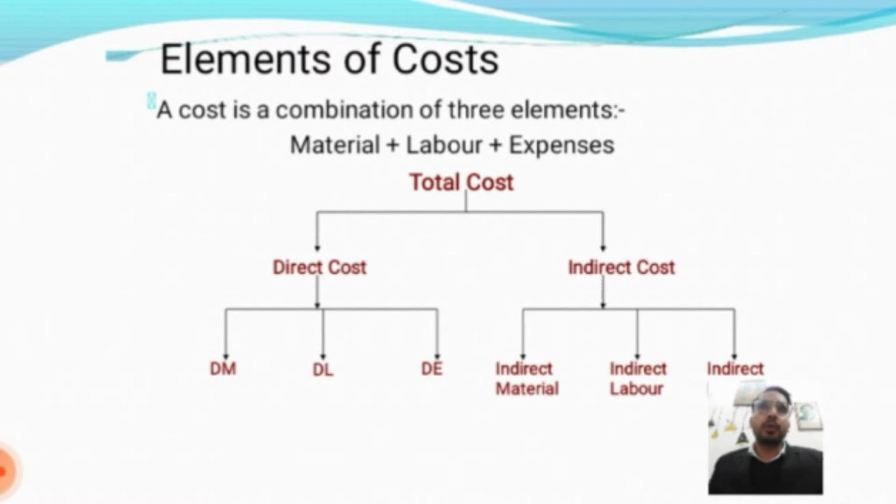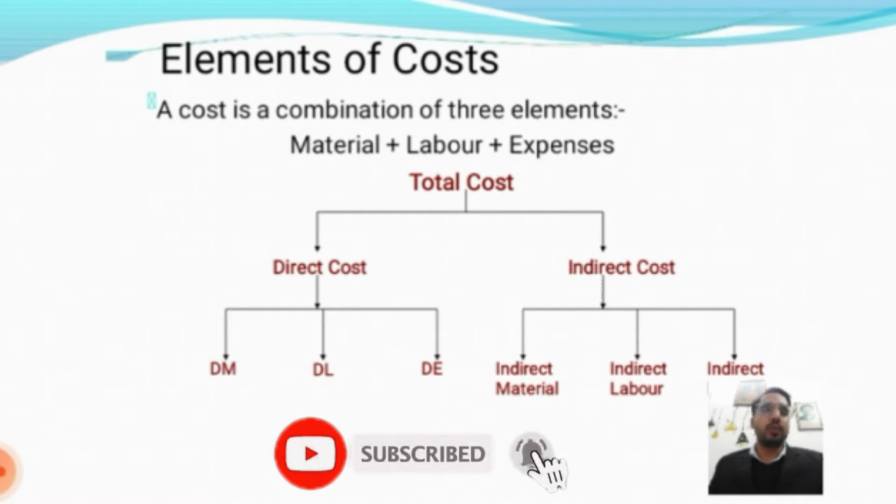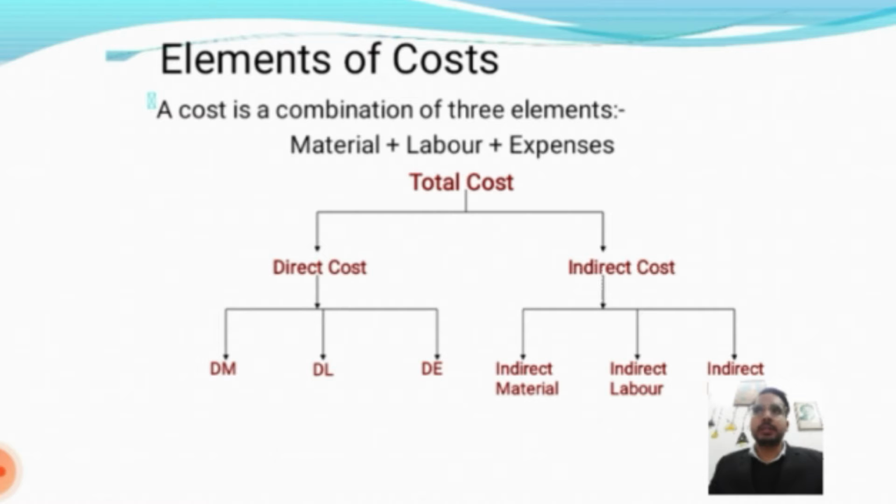All the elements of production with the help of which production is done are called elements of cost. Elements of cost can be divided into two parts: direct expenses and indirect expenses. Direct expenses are those expenses which are certainly related to a specific unit of goods produced. Indirect expenses are those which are not directly related to a specific unit of goods produced; rather, they are related to the whole organization. Indirect expenses are related to factory, office, selling and distribution.